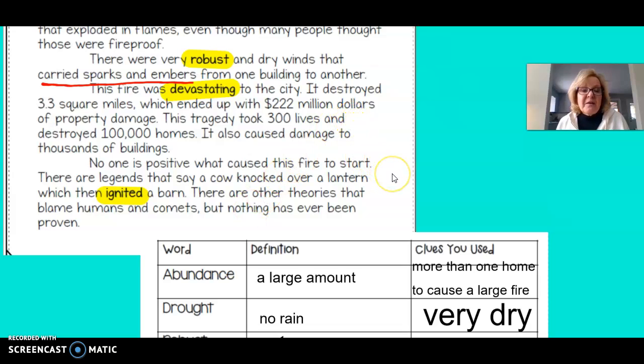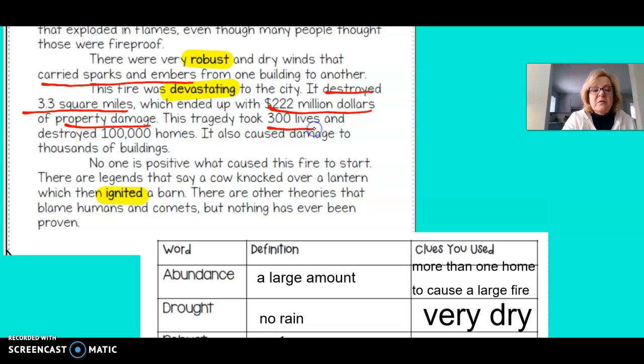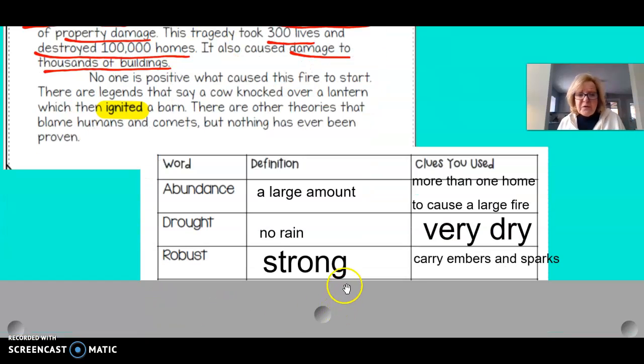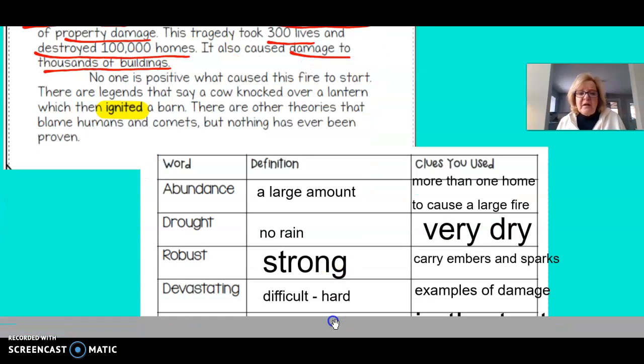The fire was devastating to the city. It destroyed 3.3 square miles, which ended up with $222 million of property damage. The tragedy took 300 lives, destroyed 100,000 homes, caused damage to thousands of buildings. So I'm going to say devastating is huge, difficult, or hard. And because it gave me all those examples of the damage.